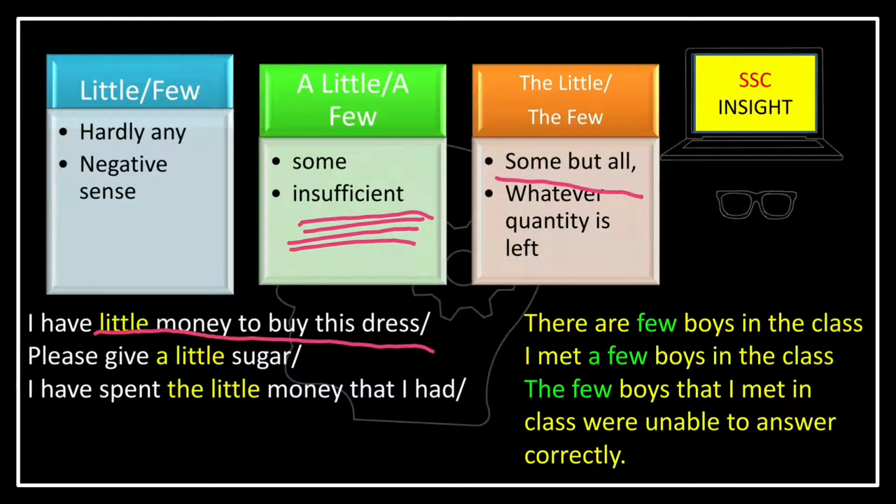And if I have 5,000 and I have totally lent him that 5,000, whatever I have, the total quantity I have, I lent him to help him, then I will use the little money. I can say I have given the little money that I had. Whatever money was left to me, I gave you totally. So in that case, we will use the little.